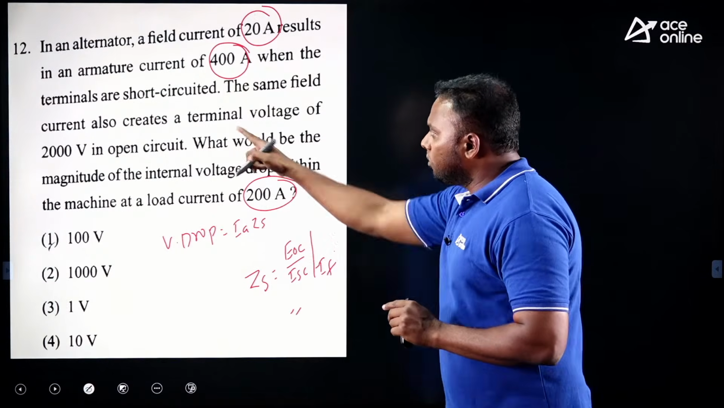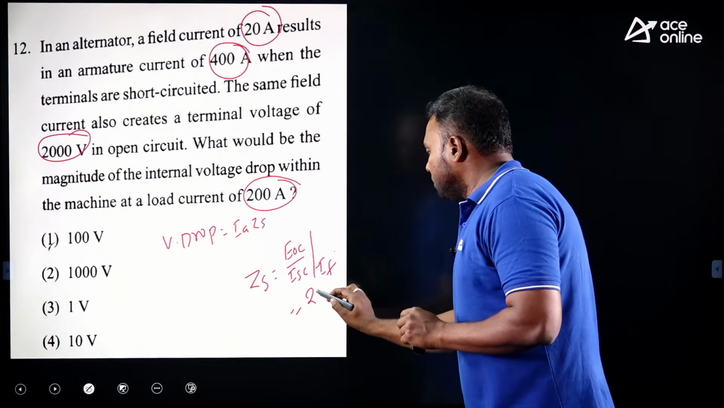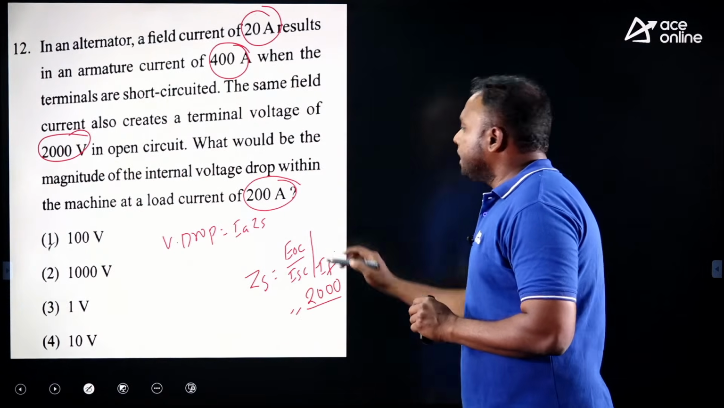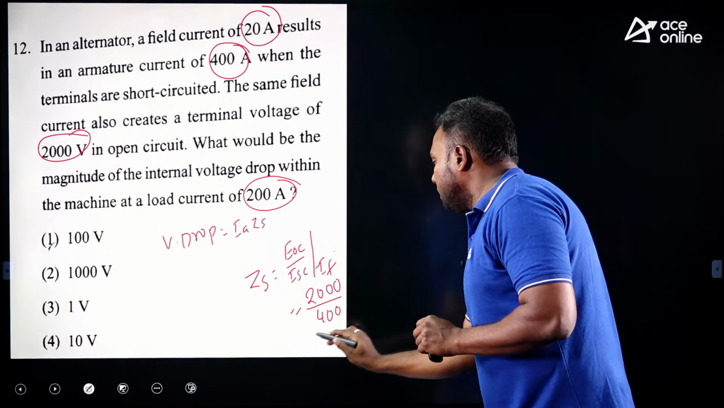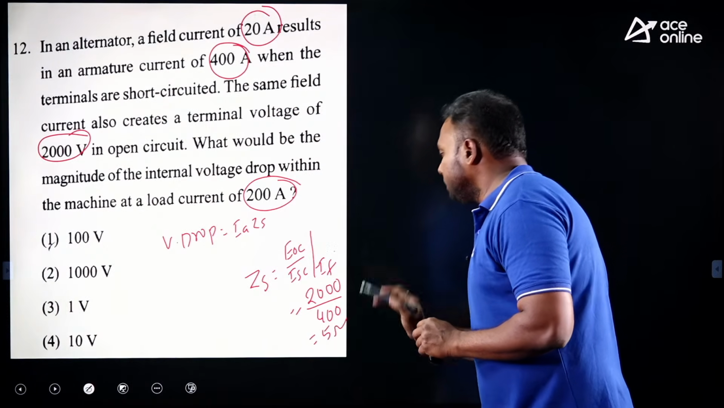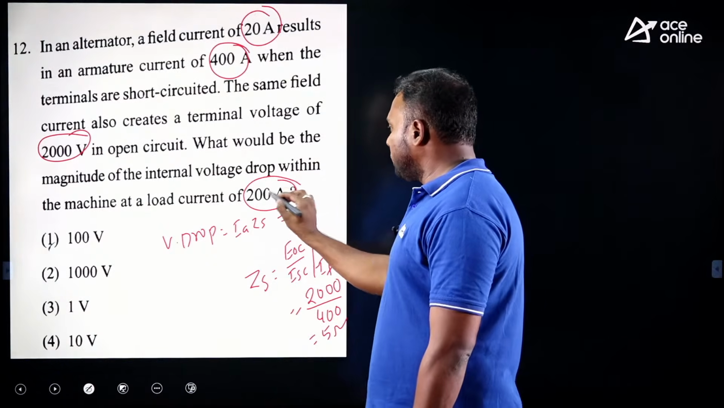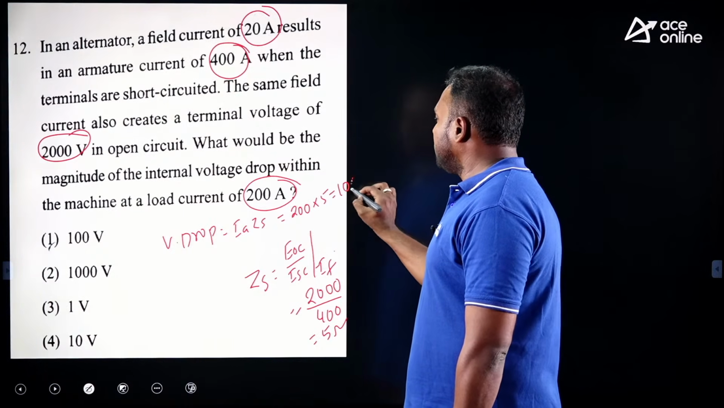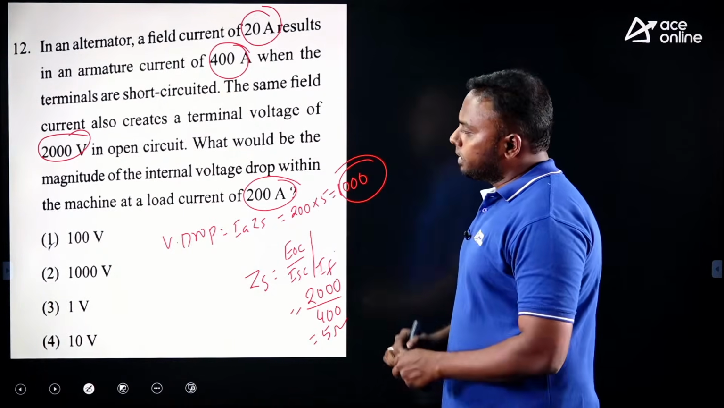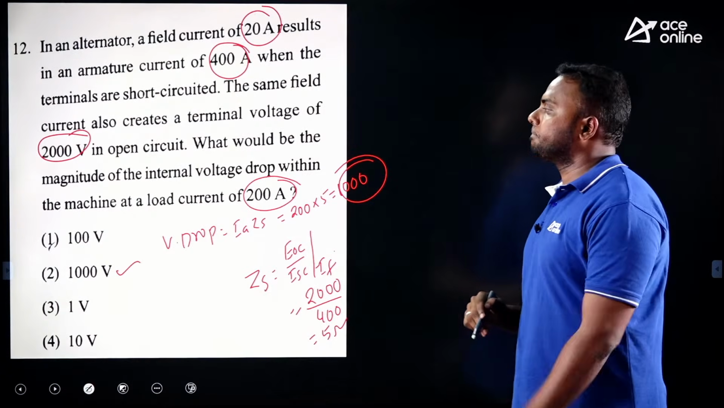Then open circuit voltage is 2000, and current under short circuit is 400 amperes. Then how much is the impedance? 5 ohms per phase. Now substitute here. At 200 amps only we have to calculate. 200 into 5, nothing but 1000. So this is the voltage drop, 1000 volts. Option 2 is correct. Okay, next question.